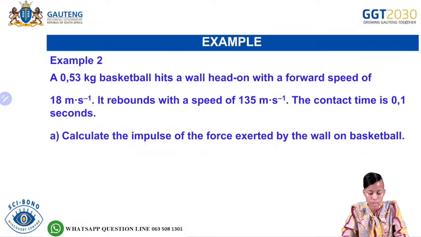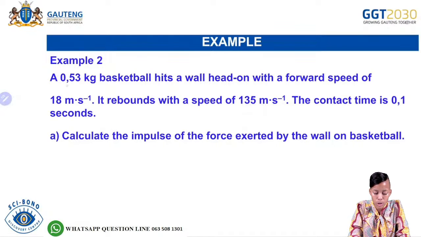Then on this example here, it says a 0.53 kilogram basketball hits a wall head-on with a forward speed of 18 meters per second. It rebounds with a speed of 135 meters per second. The contact time is 0.1 seconds. Now let us read so that we can collect the data.